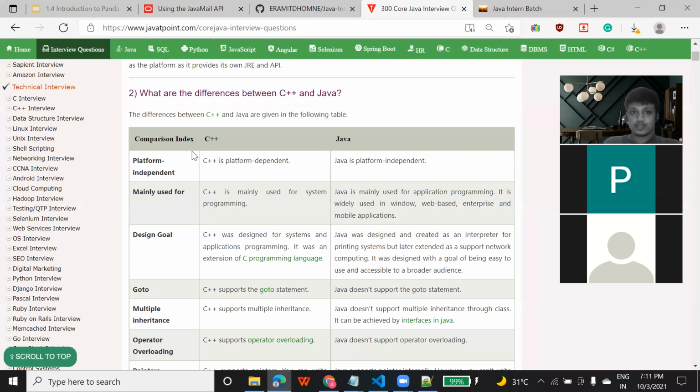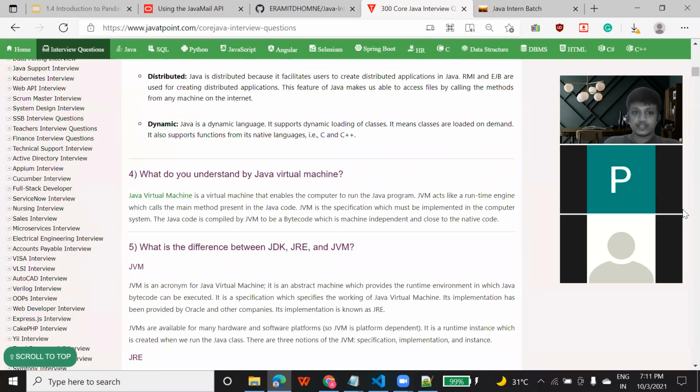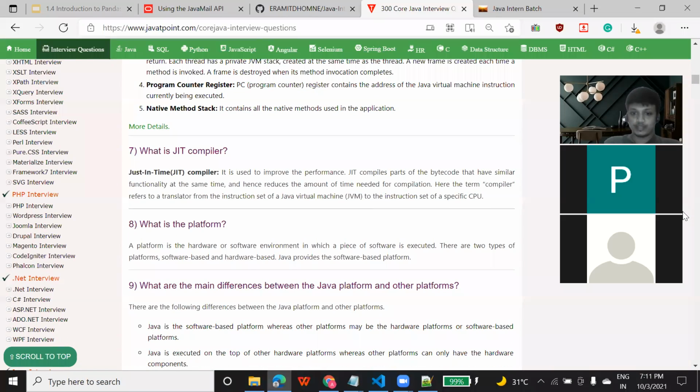So I was talking about this website. I'm sharing you the link. If you just go through this website, it is more than enough. For a fresher, you can prepare from this website. This website has a set of questions that will be helpful for your interview. Even some of the things will be helpful in the GATE exam also, based on Java or C++. So those who are preparing for the GATE, it will be helpful for them.